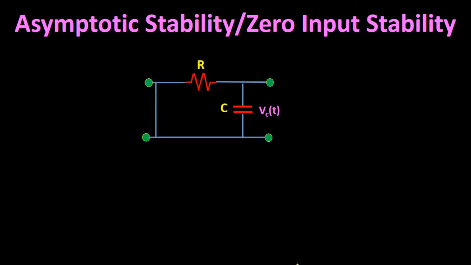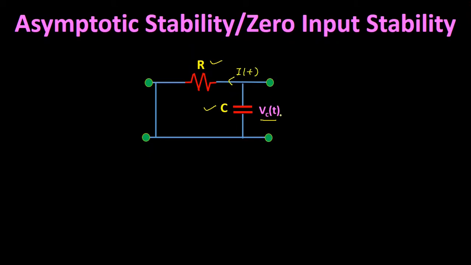In the last class, we discussed marginally stable control systems. In this class, we are going to discuss asymptotic stability or zero input stability of control systems. We know that some systems are driven by initial conditions without any input applied, for example an RC series circuit. Here, two components are there: one is resistor R and another is capacitor C. Let us assume this capacitor C is initially charged with a voltage Vc(t), and due to this initial voltage, a current i(t) will flow through this circuit.